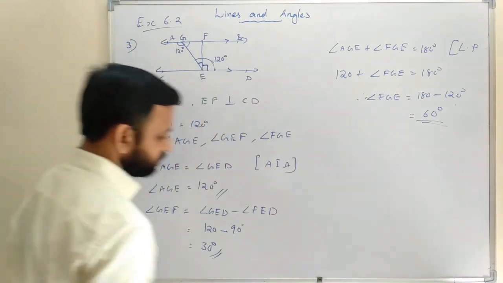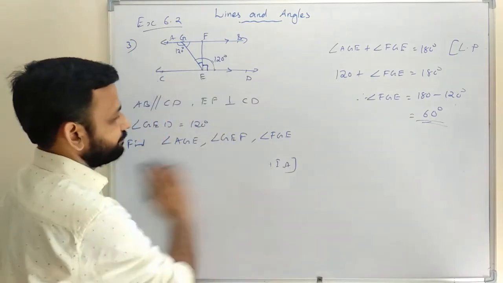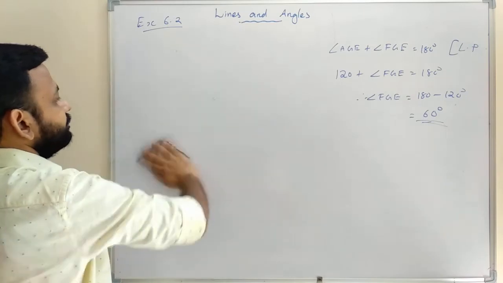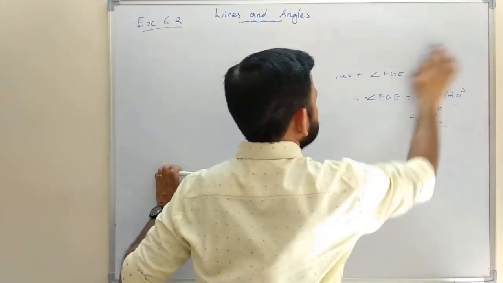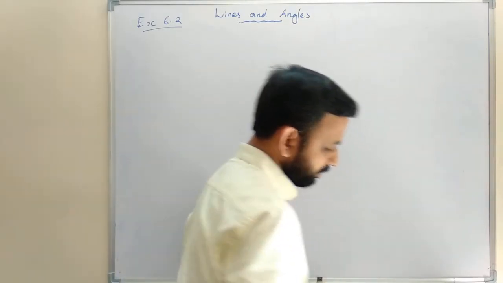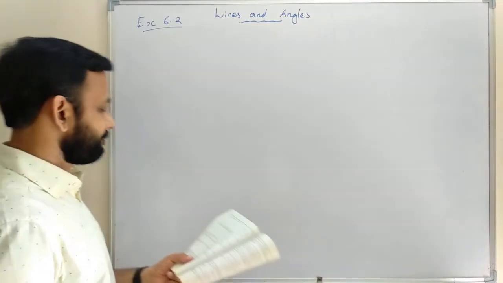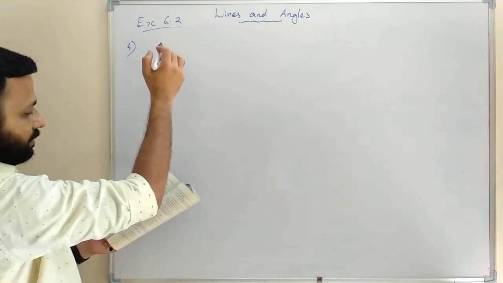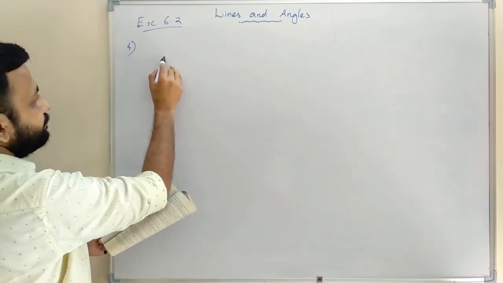Now we will do the fourth question. Question number 4. Here we have one figure.